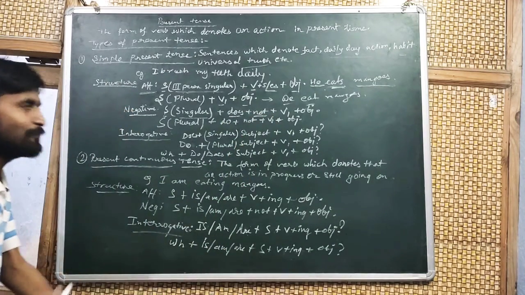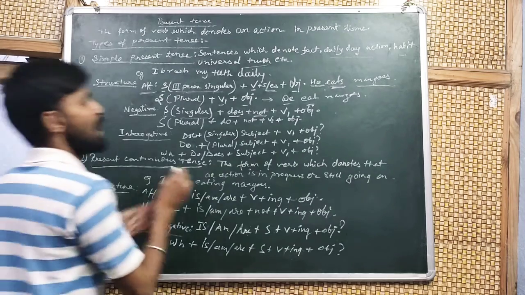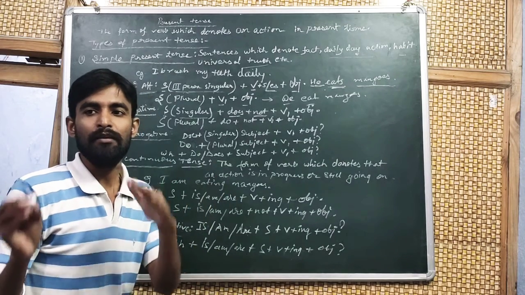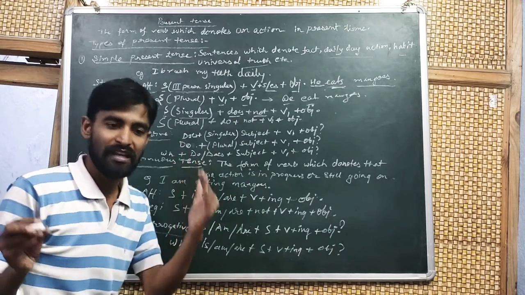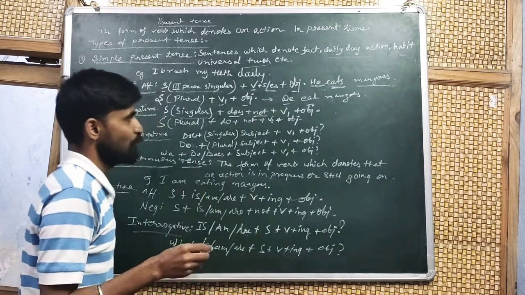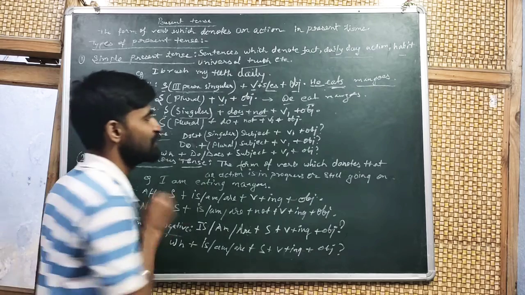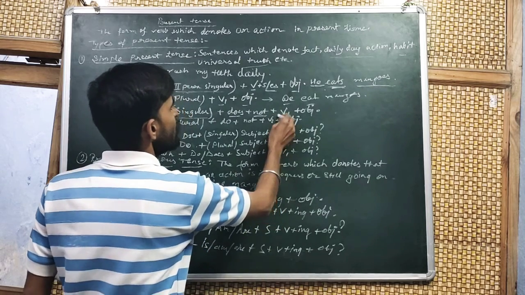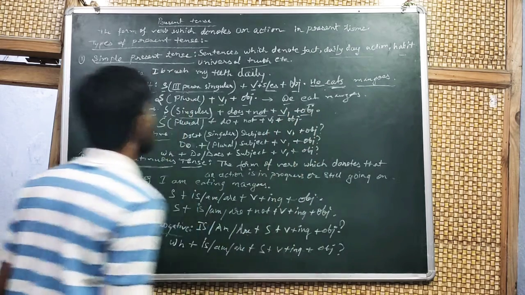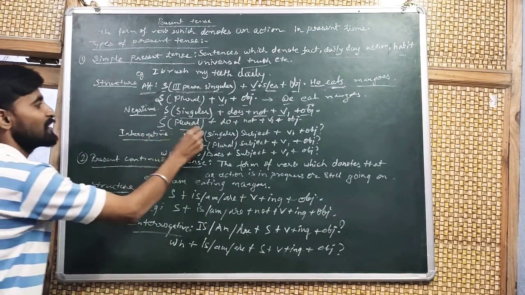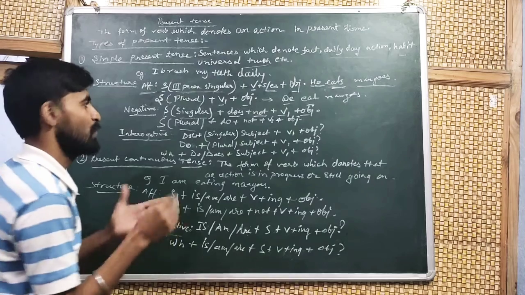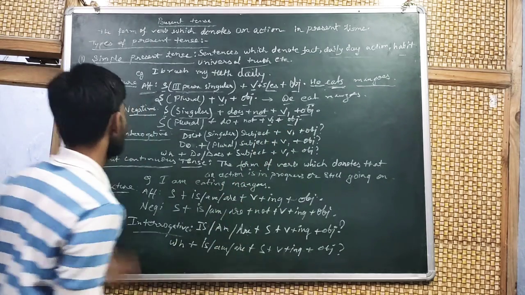To make it negative, we add not, and not is added before the verb, along with the helping verb, and here the helping verb is does. Does not plus V1 plus object. If the subject is plural, then do not plus V1 plus object.